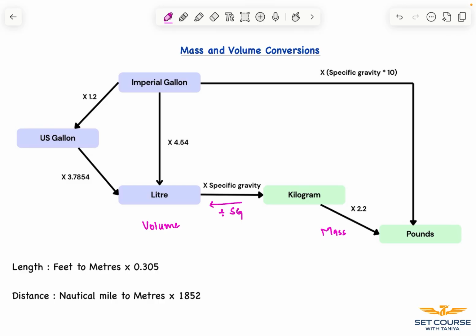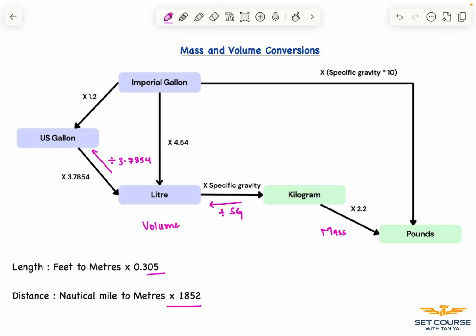From US gallon to liter, we have to multiply it by the value 3.7854. From liter to US gallon, we'll divide it by the same value. In this way, conversions are made. Another important length related conversion is feet to meters, which is by multiplying it by 0.305. And distance, that is nautical mile to meter, is by multiplying it by 1852.